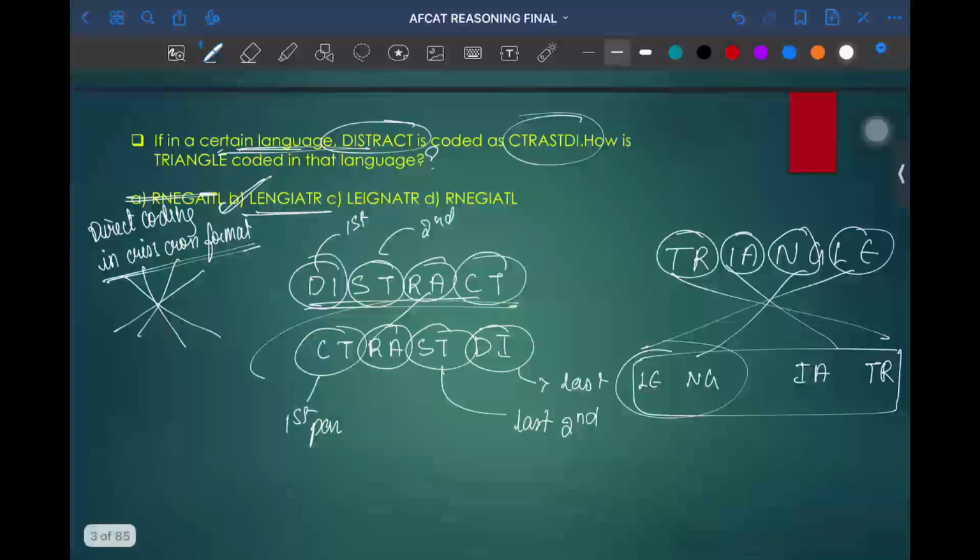So this is called the direct coding method, which follows the crisscross method. In a similar way, you'll find opposite letters and opposite series in further questions.